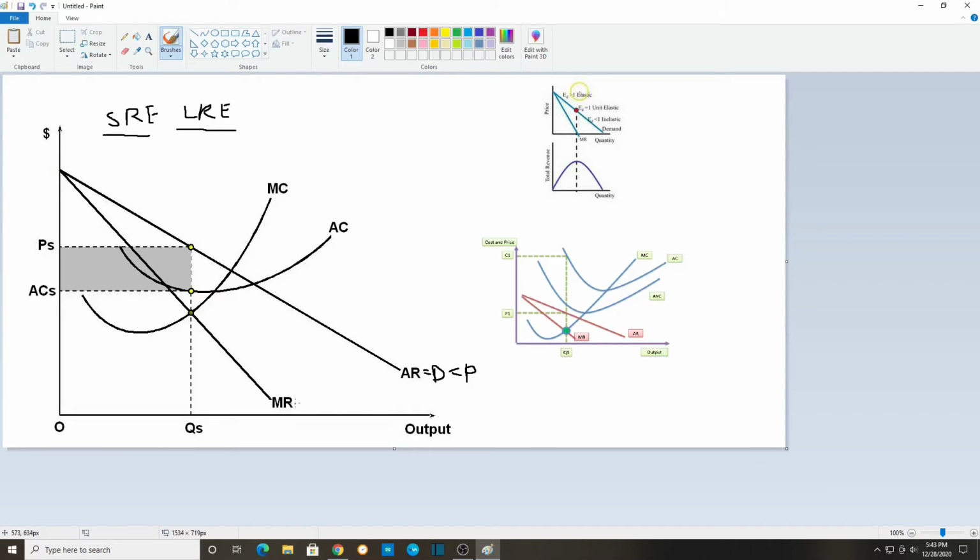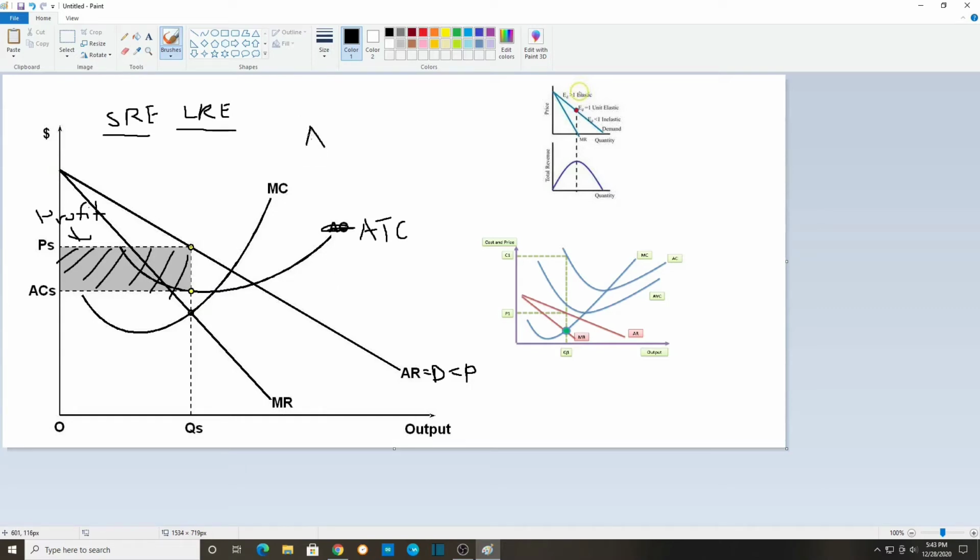This is marginal revenue, and for profit maximization, obviously MR equals MC right here. So we're going to produce at this quantity, and if this is the price and this is the average total cost, that means this is our profit right here. We're making this much profit. If this is the price and this is the average total cost, this will be our profit in this case. And the shutdown rule for monopoly is the same as perfect competition.